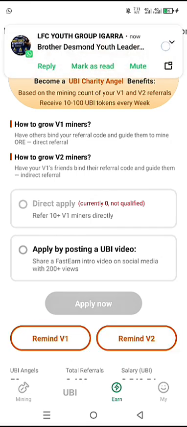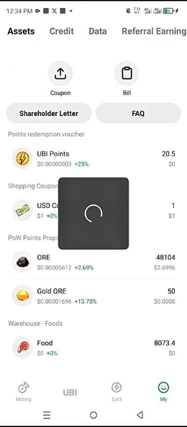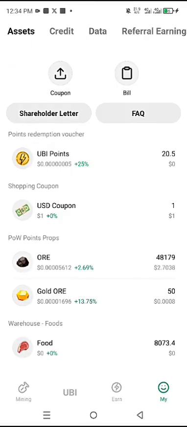Normally, every user earns UBI points on this platform, but as an influencer, you can also earn USDT directly into your wallet. I mean, they pay influencers every 10 days. All right, so for each referral you refer, you get $0.5, and this settlement is released every 10 days for your activities.